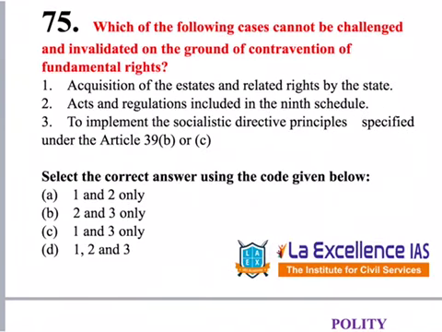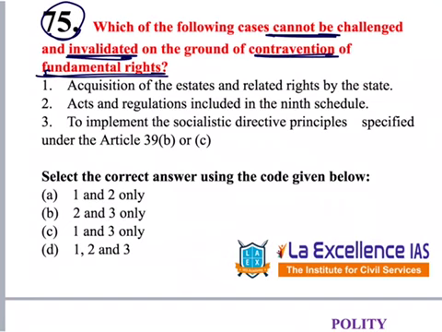The next polity question given in our paper is the 75th question. This question says, which of the following cases cannot be challenged and invalidated on the grounds of contravention of fundamental rights? Contravention means a violation of fundamental rights. If some things are violating the fundamental rights, and still we cannot challenge them, what are they? That is the question: exceptions for violation of fundamental rights.